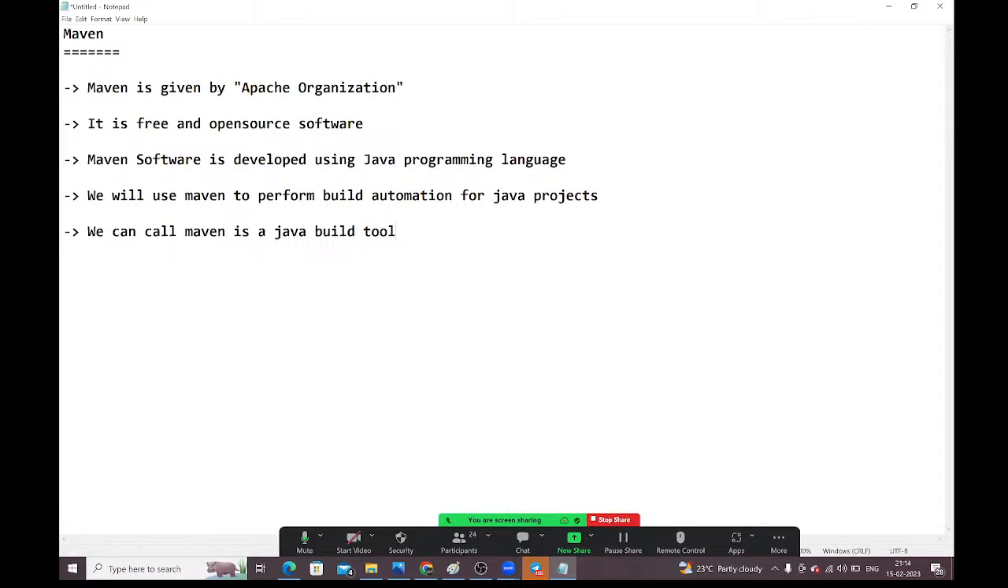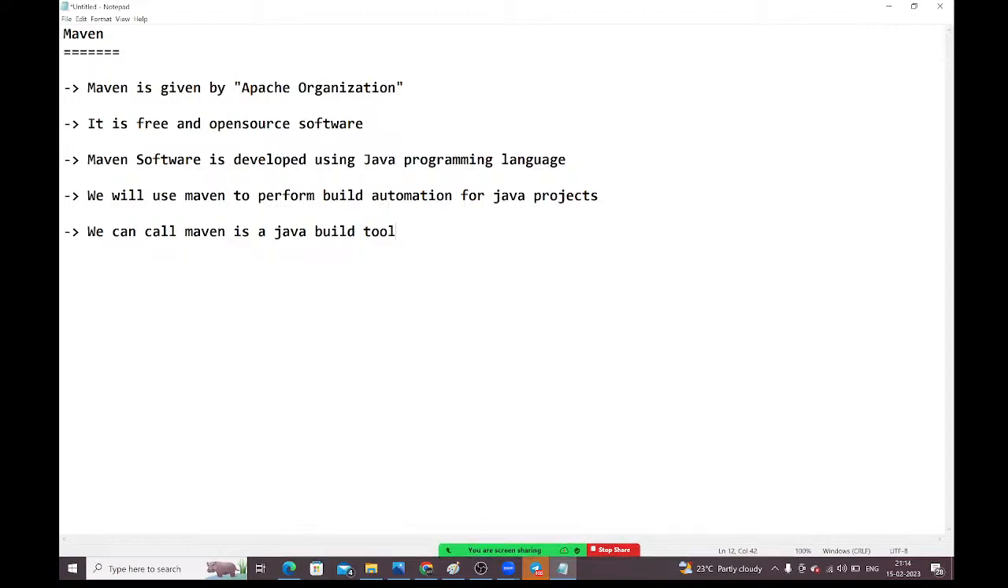You need to go to each and every file. You need to compile, guys, with javac and the file name. Manually, you need to do that. Instead of doing that, what are we doing? We are using Maven to automate that build process. We will use Maven to perform build automation for Java projects. You need not compile each and every program; Maven will take care of that. We can call Maven a Java build tool also. Okay, is it clear, guys? What is Maven?